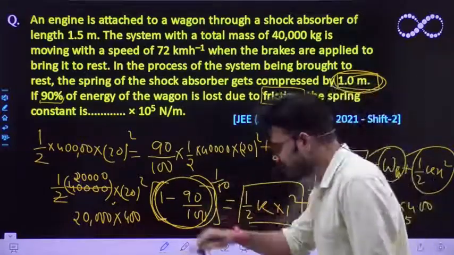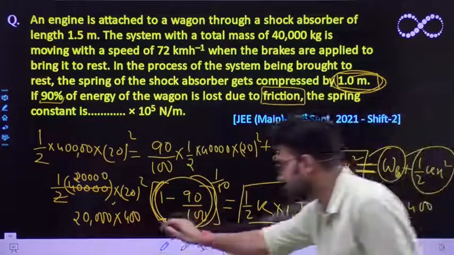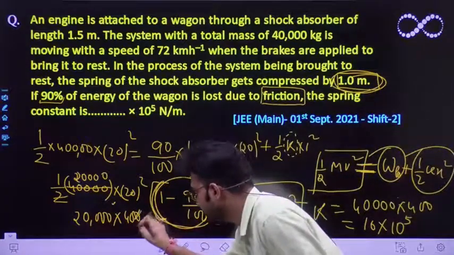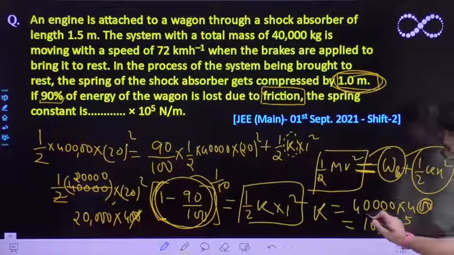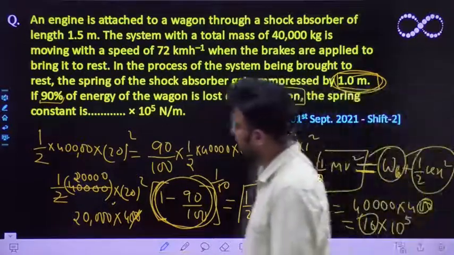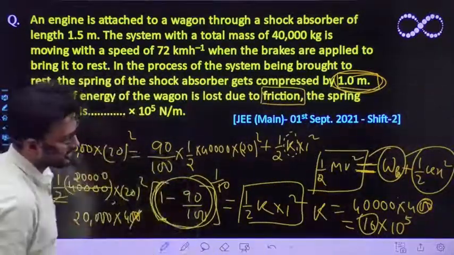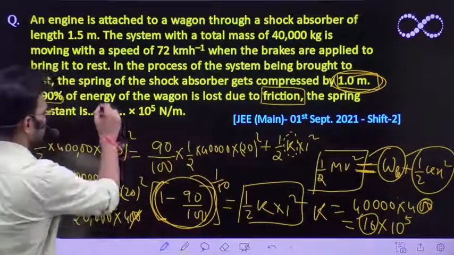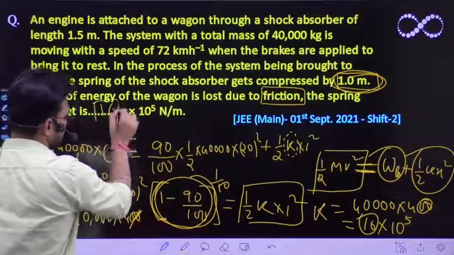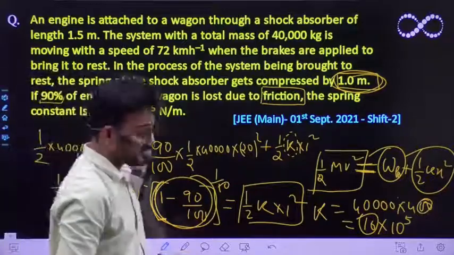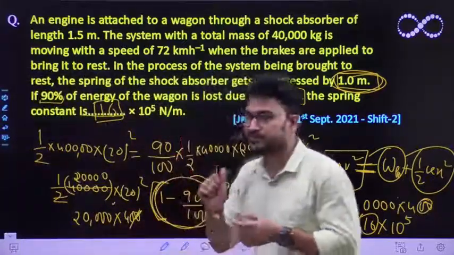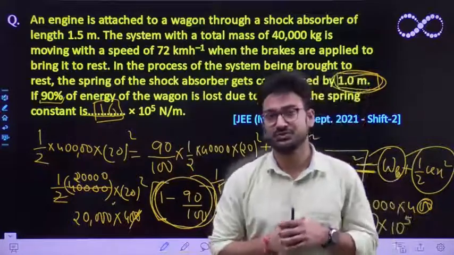We haven't multiplied the 1 by 10 yet, so here the 0 can easily be neglected and you get 10 raised to power 5. Eventually, if I compare it with this expression, we are getting 16 into 10 raised to power 5. So this value is 16. The answer would be 16, because it is in the terms of 16 into 10 raised to power 5. I hope this question is clear to everyone. Thank you.